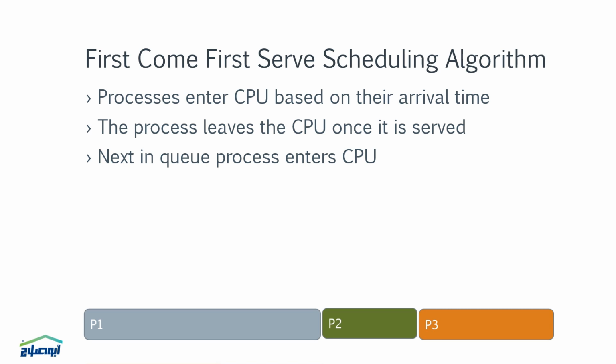Advantages of FCFS. Simple and easy to understand. No starvation. All processes eventually get CPU time. It serves as a baseline for understanding more complex scheduling algorithms.